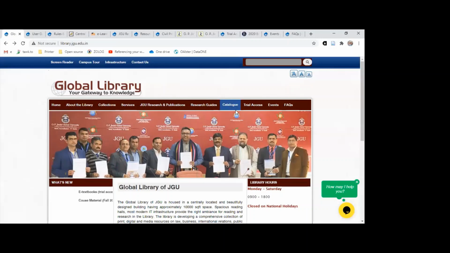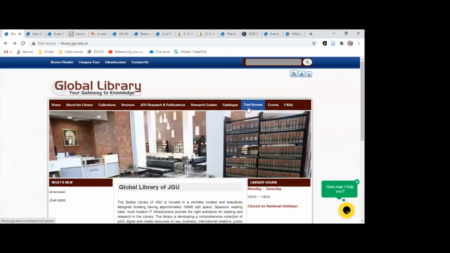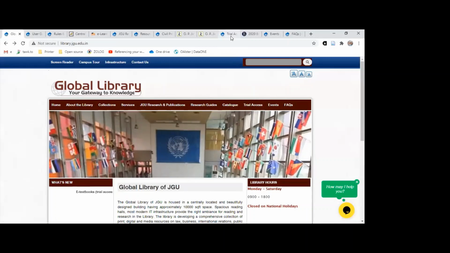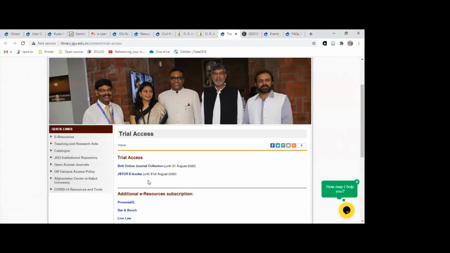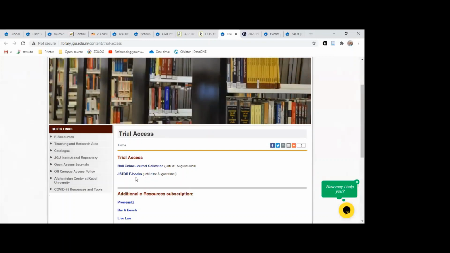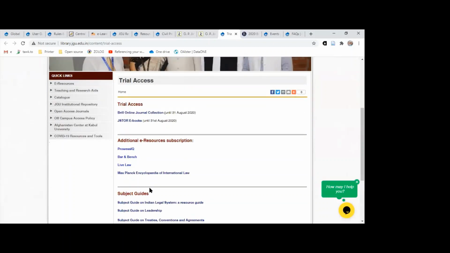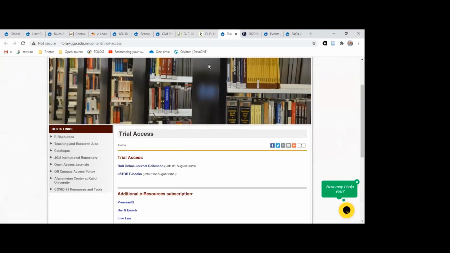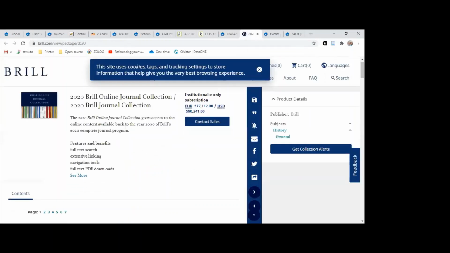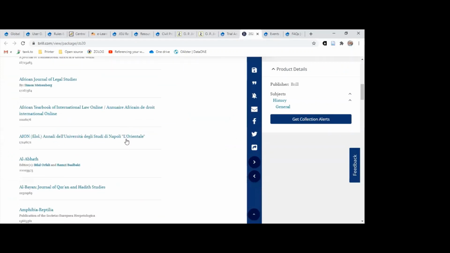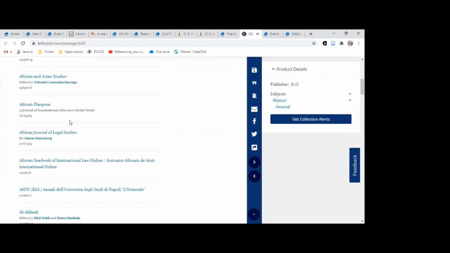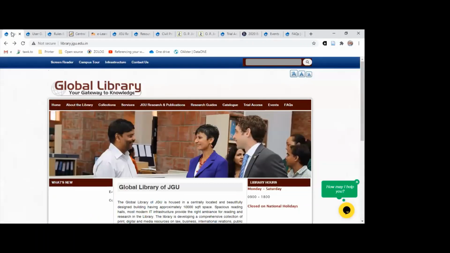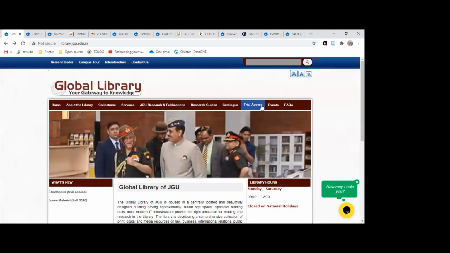Going back, next to the catalog, we have the tab which is known to be the trial access page. This trial access page, once you click onto this, is going to appear like this, wherein you can check about the databases, or sometimes just the ebooks or additional e-resource subscription which we have, and we are always looking onto your suggestions onto that. Like if I click on to Brill Online Journal, the page is going to appear like this, and you can just browse and search on the required trial access which we have, and get back to us with your suggestions about the research which we are offering.